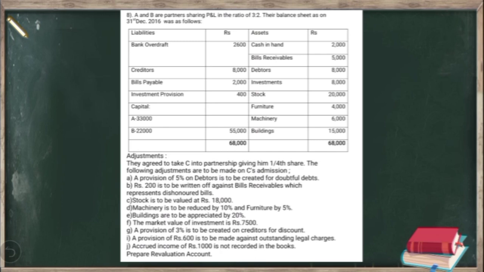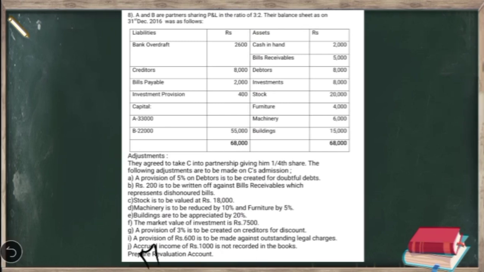A provision of 5% on debtors is to be created for doubtful debts. B. Rupees 200 is to be written off against bills receivables which represent dishonored bills. Third one, stock is to be valued at 18,000, machinery is to be reduced by 10% and furniture by 5%, buildings are to be appreciated by 20%, the market value of the investment is only 7,500, a provision of 3% is to be created on creditors for discount, a provision of 600 is to be made against outstanding legal charges, accrued income of rupees 1,000 is not recorded in the books. Prepare memorandum revaluation account.